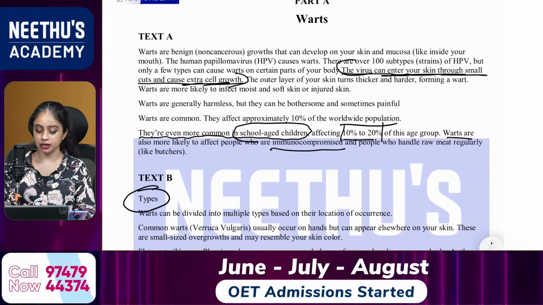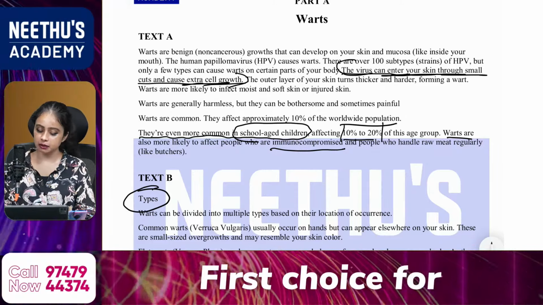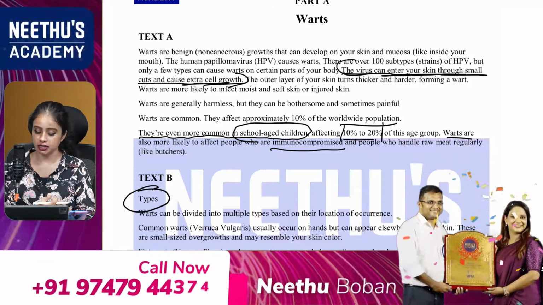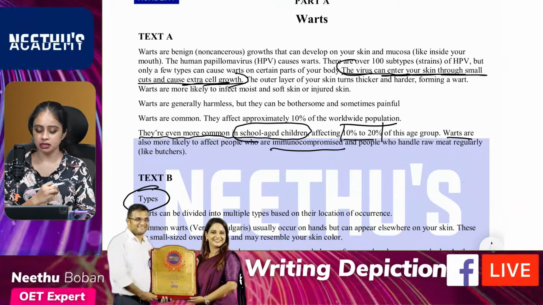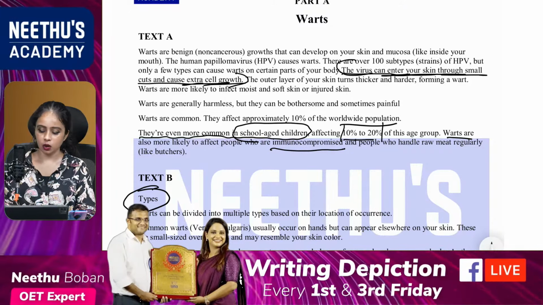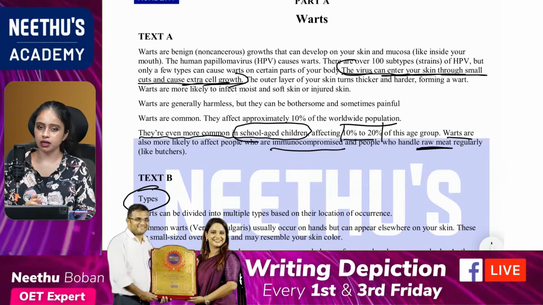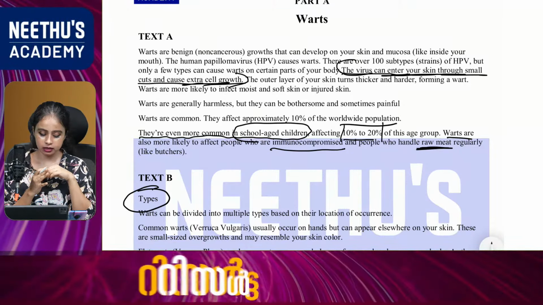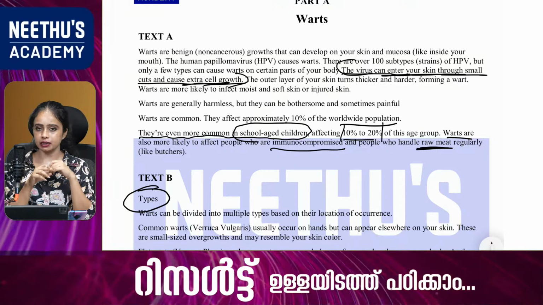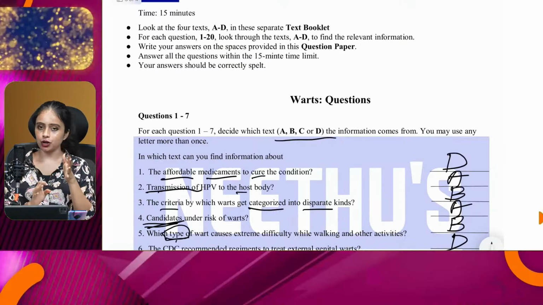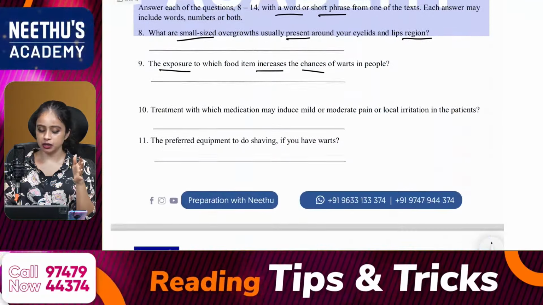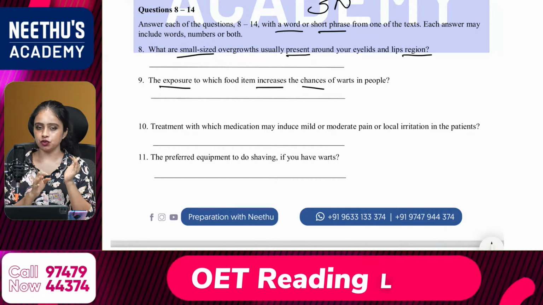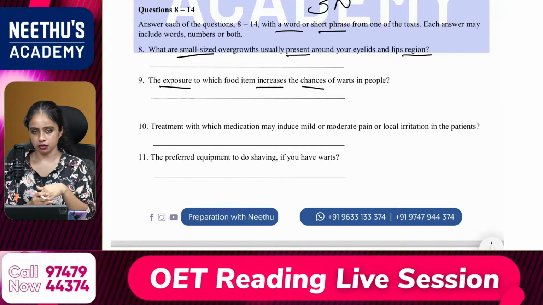So, as you can see here, the last paragraph, which clearly mentions: warts are also more likely to affect people who are immunocompromised and people who handle raw meat regularly, like butchers. Okay, so raw meat should be the answer. And you started with capital letter R. So, if you're starting with a capital letter for every question, you should follow the same rule for the rest of the questions till the 14th.